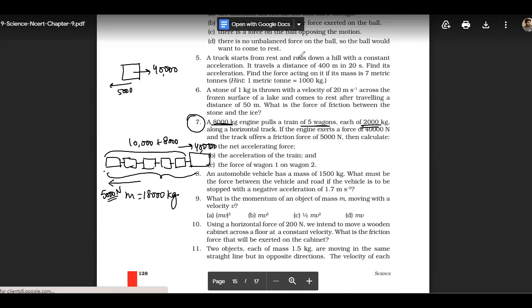Hamna, are you there, beta, in the class? Am I audible? Yes, sir, you are audible. So okay, tell me, beta, what would be the net accelerating force acting on it?